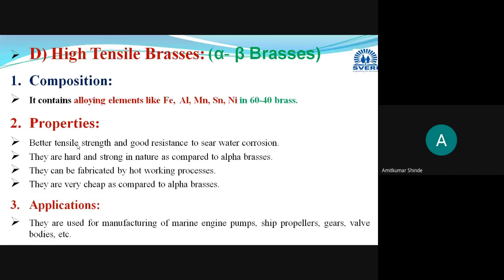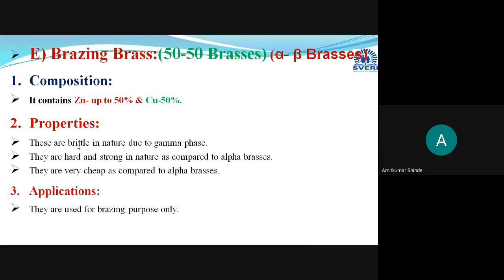And how are these high tensile brasses formed, or what is their composition? These are 6040 brass, nothing but in Muntz metal we are adding the alloying elements like iron, aluminum, tin, manganese, or nickel. Okay, so these are the high tensile brasses. Now after these high tensile brasses, the fifth type of alpha beta brass is the brazing brass.